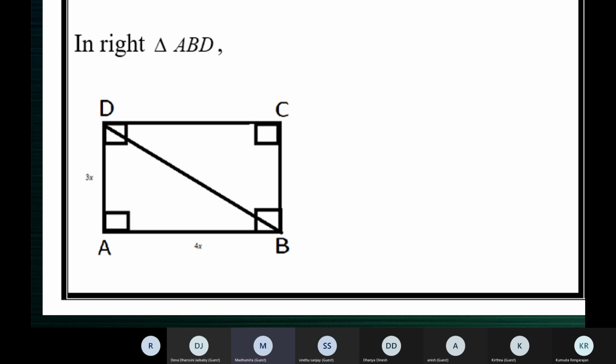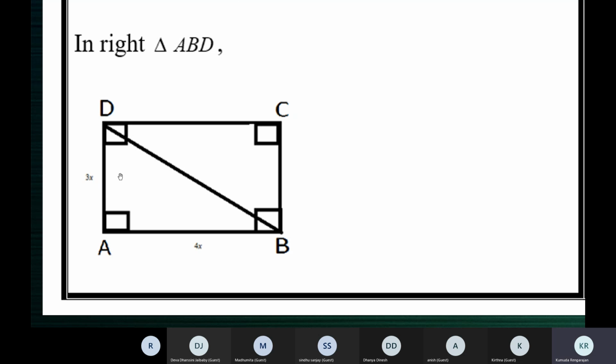Triangle ABD. In triangle ABD, you can mark the lengths. I've marked the length here. By this figure, AB is 4x and AD is 3x. In fact, when AB is 4x, CD is also 4x, and when AD is 3x, BC is also 3x. Let's not mark them everywhere. I've just marked the length here and the breadth here.